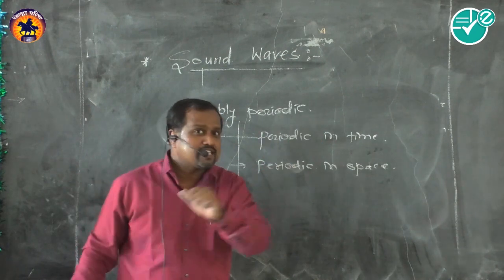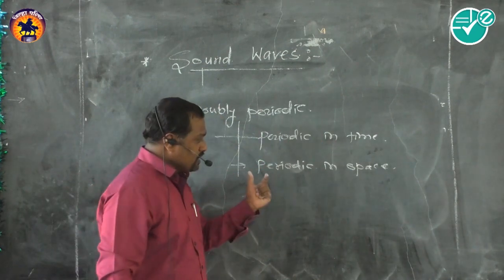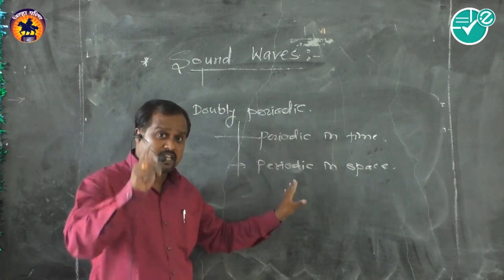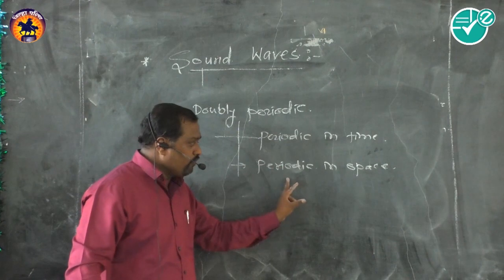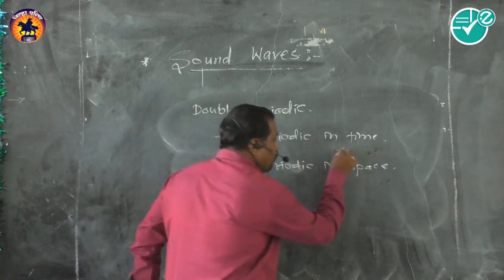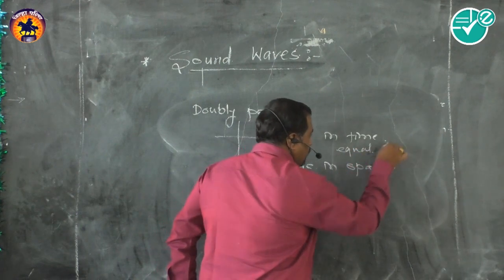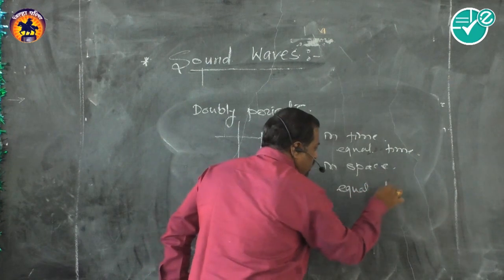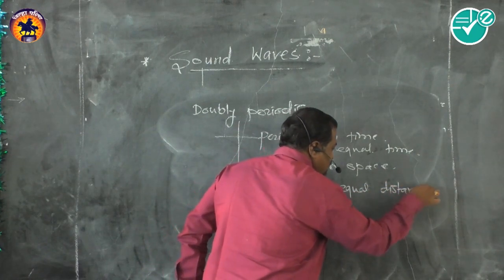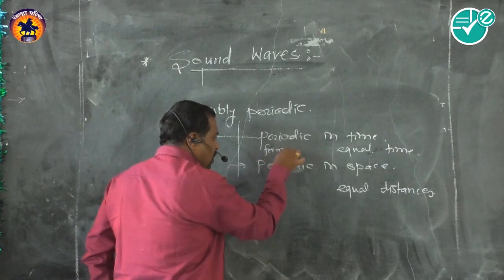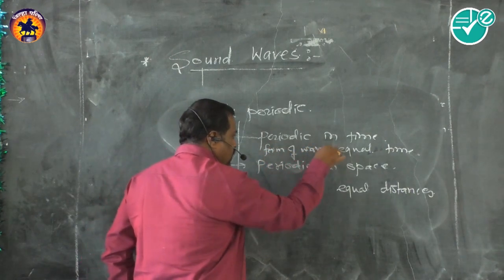Now periodic in space also. Periodic in space means, see, the form of the wave repeats after equal distances. This is the equal time, and this is the equal distance. After equal distances, the form of the wave repeats.